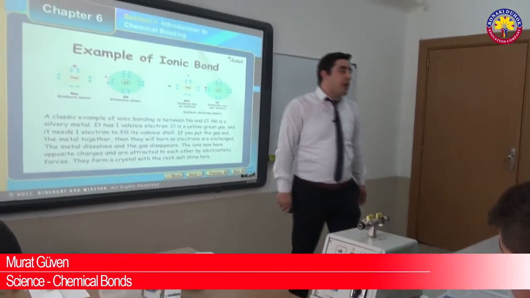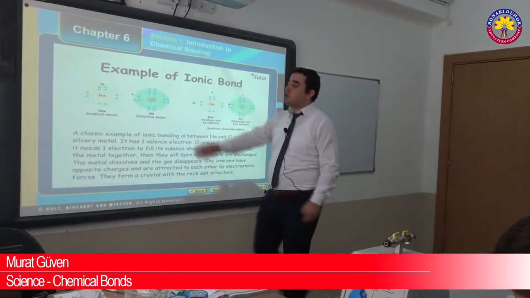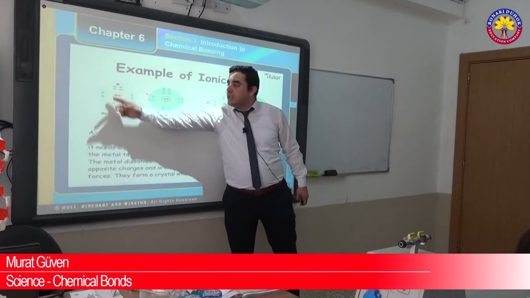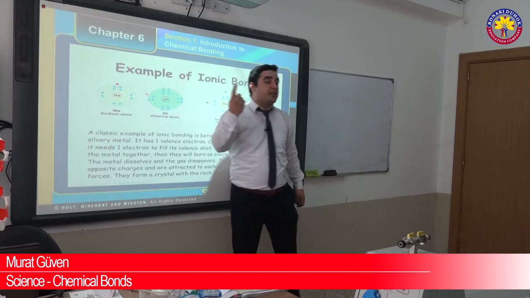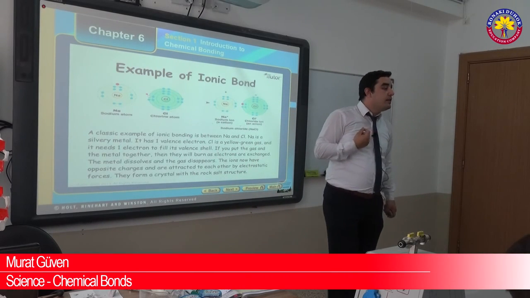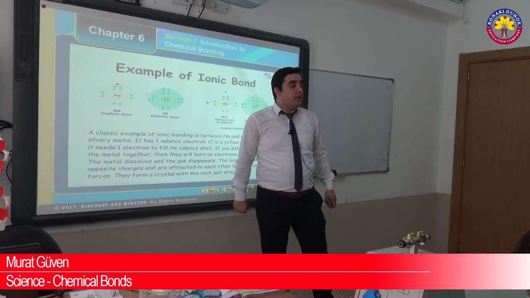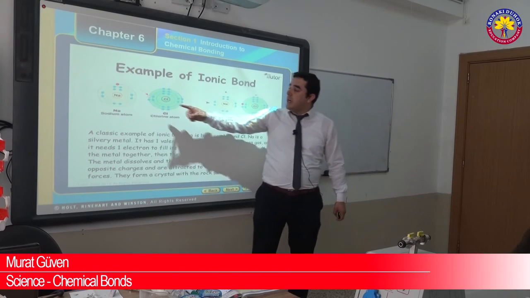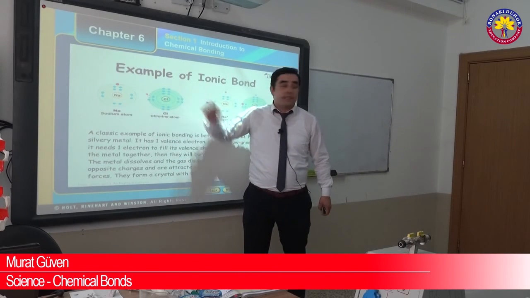An example of ionic bond. As you see, boys, this is sodium and this is chlorine. In the outermost energy level, sodium has only one electron. The valence electron of sodium is what? Ahmed? The sodium valence electron is what? One. What about the chlorine? In the chlorine, 1, 2, 3, 4, 5, 6, 7.